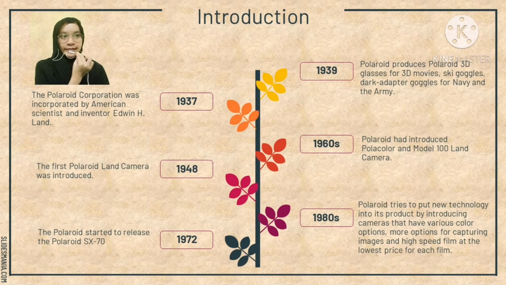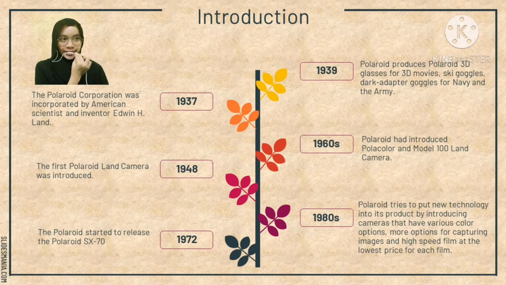In 1937, the Polaroid Corporation was incorporated by American scientist and inventor Edwin H. Land, and he also acted as the CEO of the company for several decades. In 1939, Polaroid used polarizer technology to create all imaginable products, including Polaroid 3D glasses and ski goggles. The first Polaroid lens camera was made in 1948 after Land's daughter asked him why she could not see her picture.